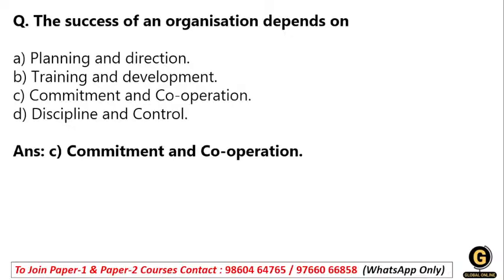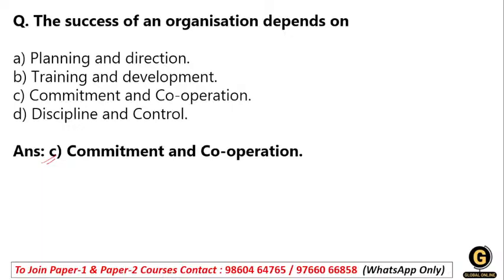Next question: the success of an organization depends on planning and direction, training and development, commitment and coordination, or discipline and control. As you know, option number C will be the right answer, commitment and coordination. Every organization succeeds not only with planning and direction.